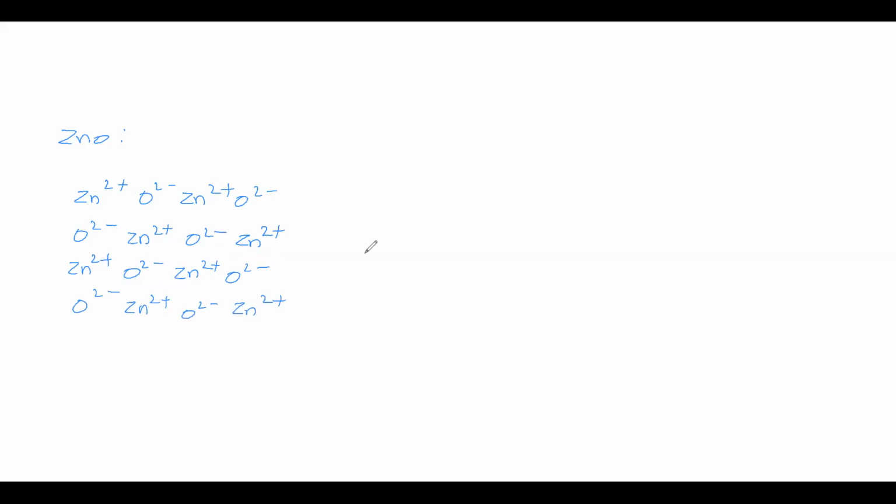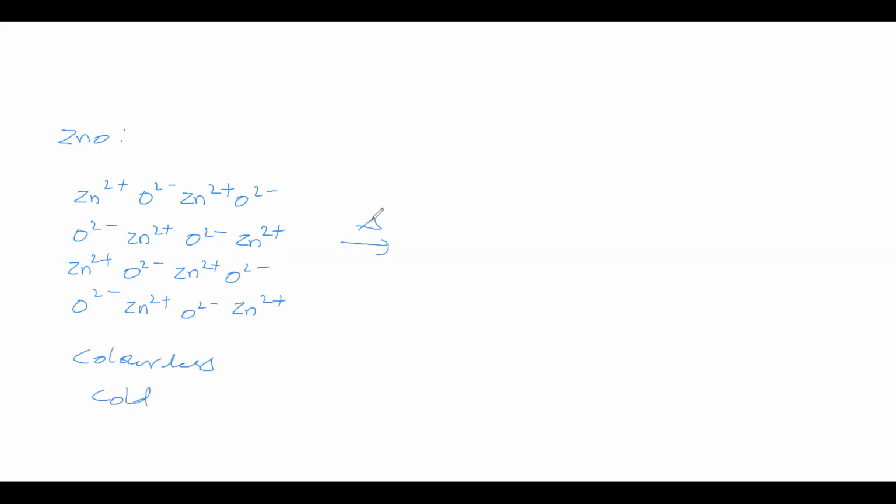The zinc oxide solid consists of zinc ions and oxide ions, like this. It is colorless in the cold condition.